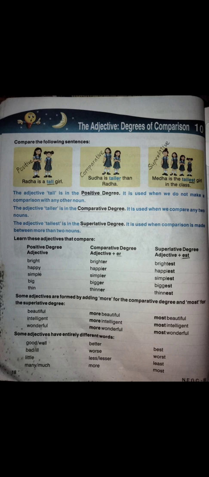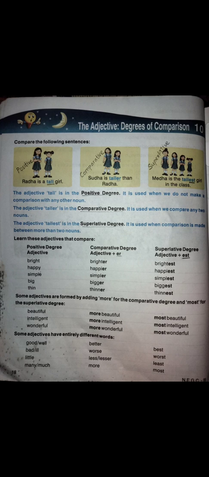In the comparative degree, we add er to the adjective. And in the superlative degree, we add est to the adjective. The adjective tall is in the positive degree. We do not make a comparison in the positive degree.